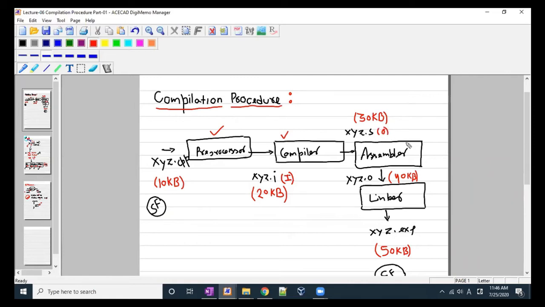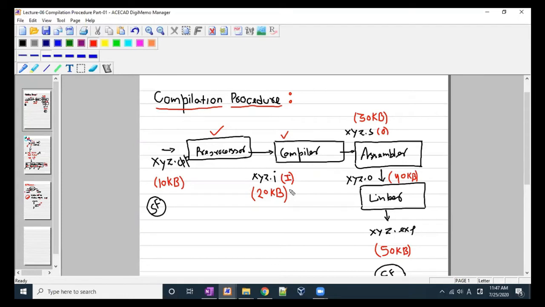The next unit is the assembler. It would become the input for the assembler, and the output would be xyz.o. So let's not talk about the assembler or linker right now. Let's focus on the compiler part. In today's lecture, we will focus on the compiler, and if time permits, I'll also cover the assembler as well, right?